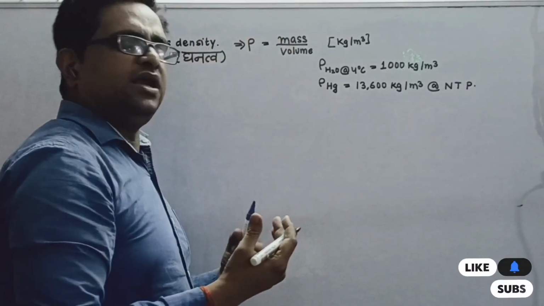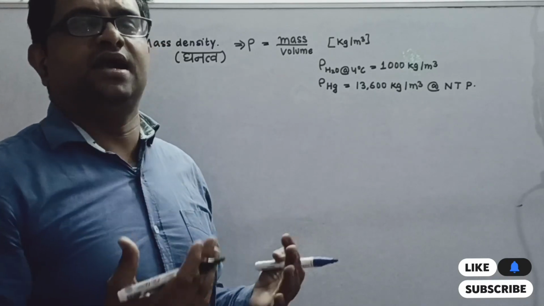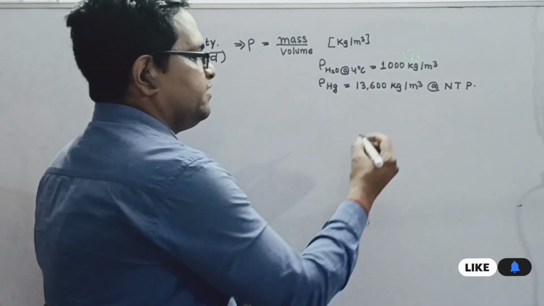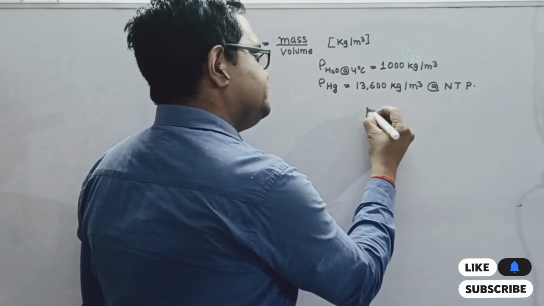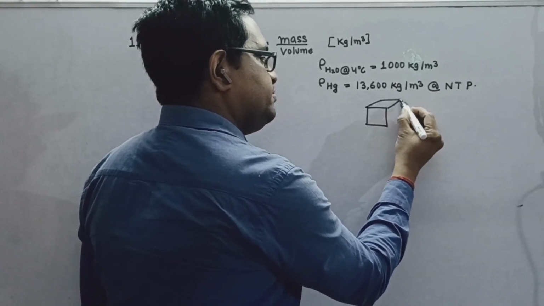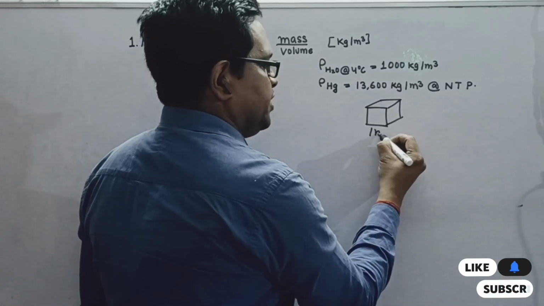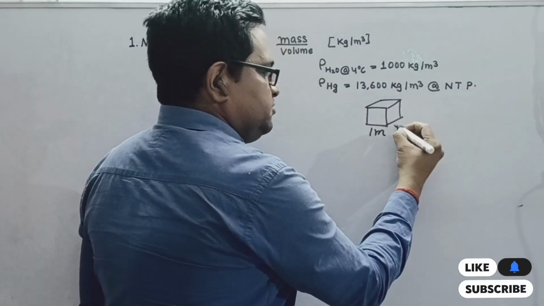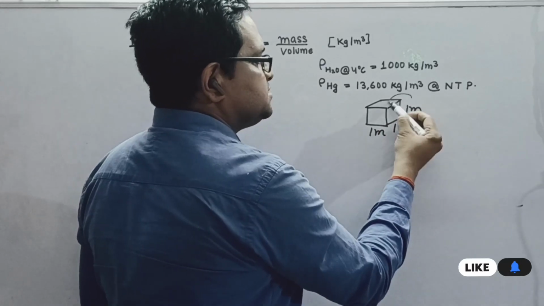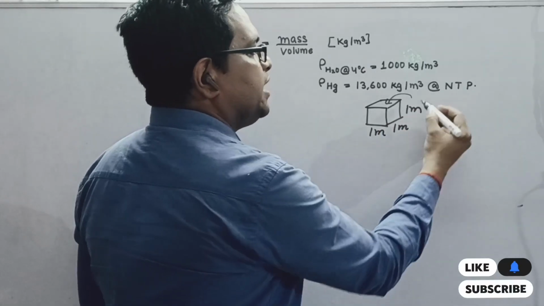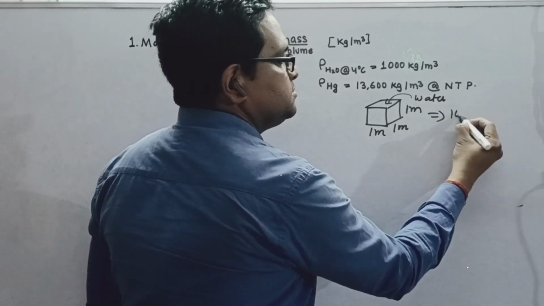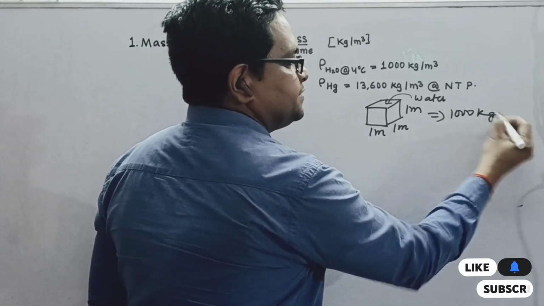Now, to make it very clear for my fellow students, suppose we have a box of volume 1 meter cube, that means 1 meter length, 1 meter breadth, and 1 meter height. Suppose we fill this box with water, then it will weigh 1000 kg.